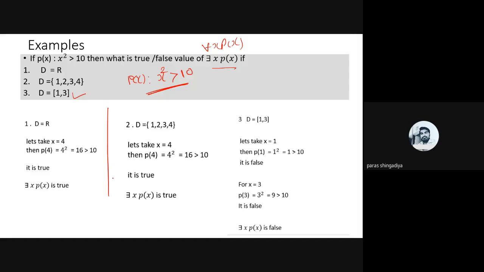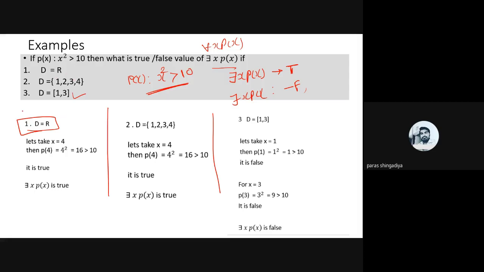So in the first case, D is equal to R. Again I repeat this case for true and false. When we say there exists x p(x) is true, for a single value of the domain, you just have to predict and find one value where p(x) is true, so in this case there exists x p(x) will be true. And when there is no such value in the domain where p(x) becomes true, then the answer of there exists x p(x) will be false.